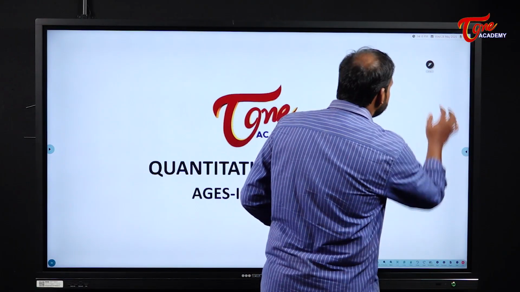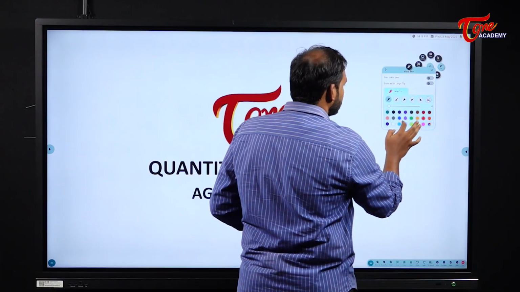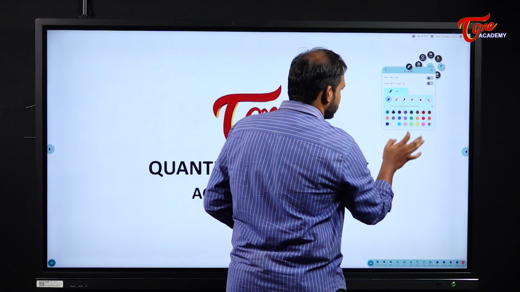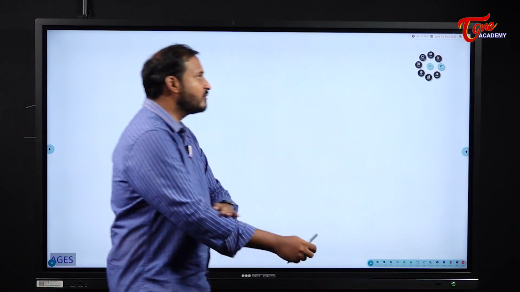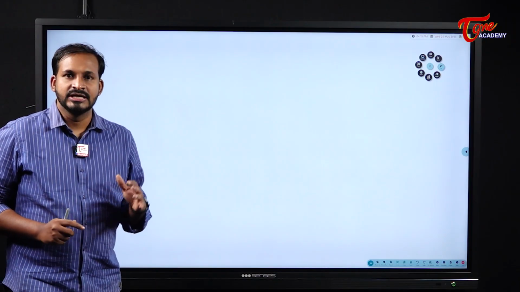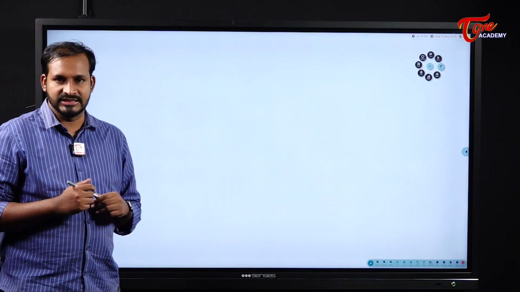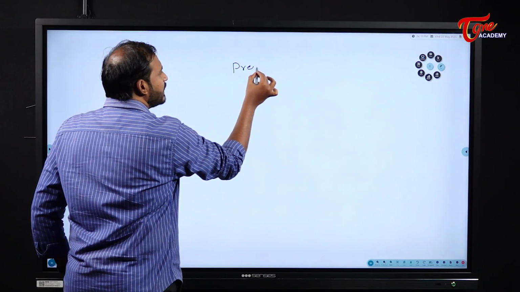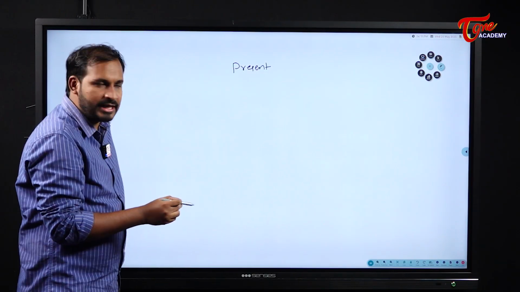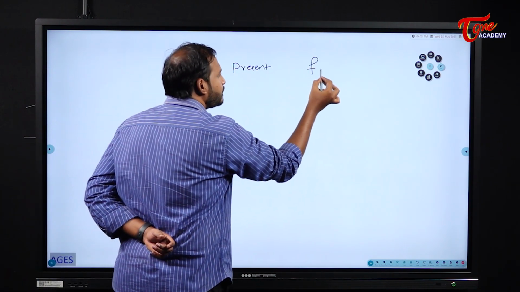Before going to the concept of these ages, let us see some important basics which we should know. In our ages concept, they will try to relate the present, past as well as future.